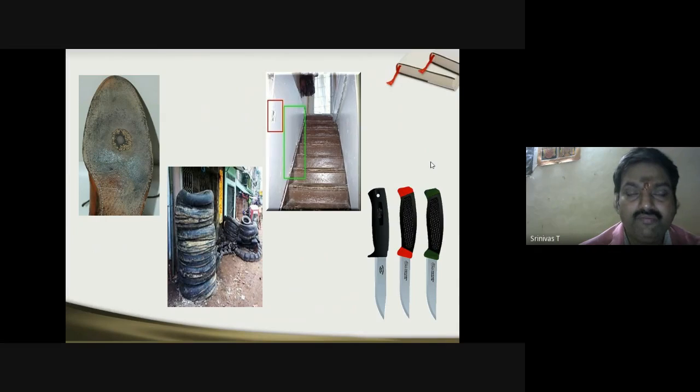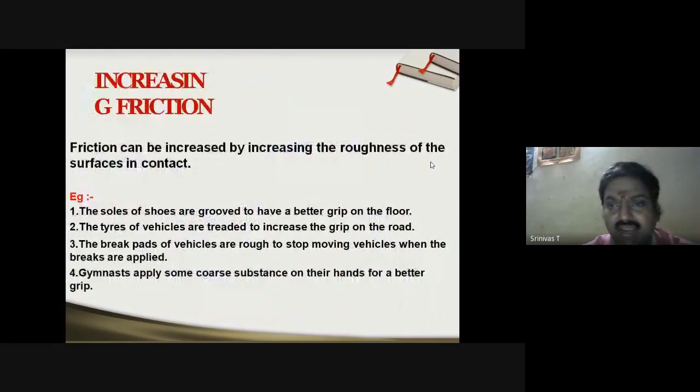Now, finally, we have some slides on increasing friction and decreasing friction. How to increase friction if required? Friction can be increased by increasing the roughness of the surfaces, as we discussed. So it is about surfaces. The soles of shoes are grooved to have a better grip on the floor.